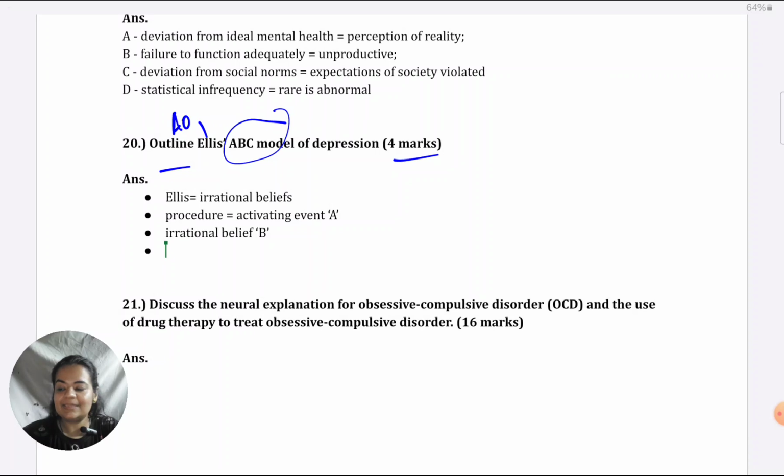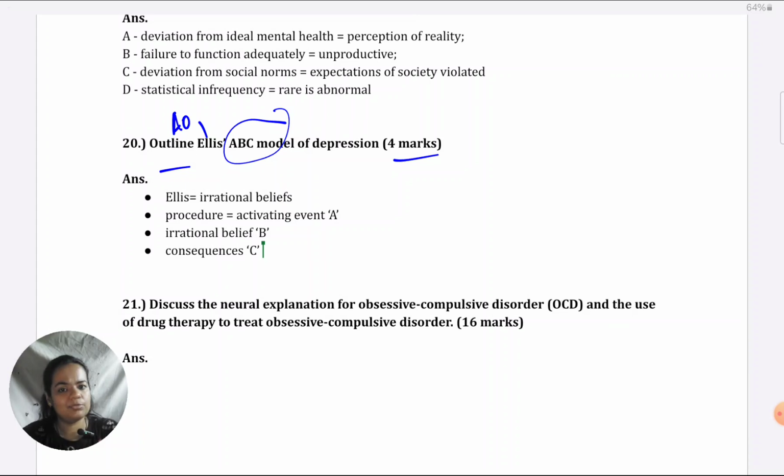And then this leads to emotional and behavioral consequences of depressive symptoms, C. For example, the person starts experiencing a very low mood and refuses to interact with friends or relatives, which indicates that depression has onset.